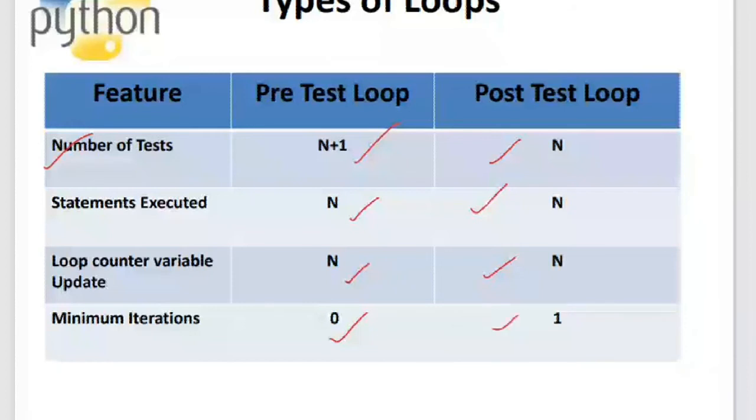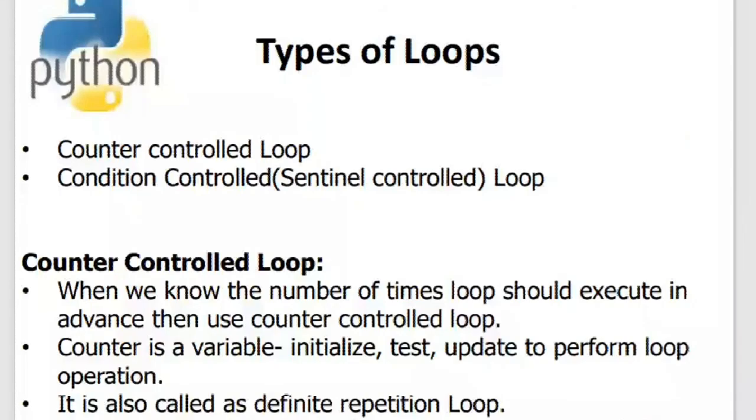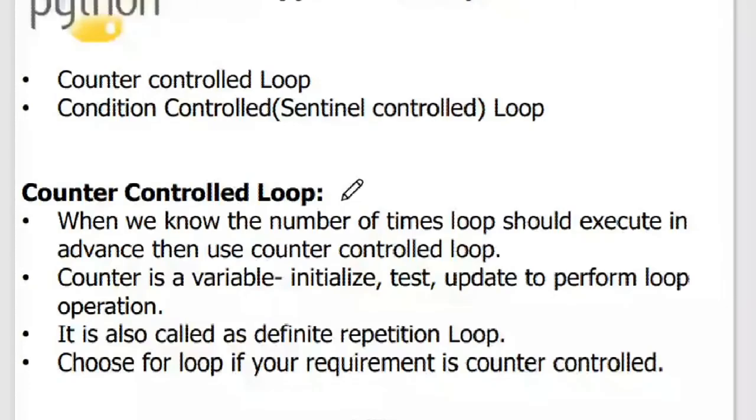Now comparing the counter control loop and the condition control loop. What is meant by a counter control loop? It means that there will be a counter, which is also called the loop control variable. The loop variable is initialized, then it is tested against some condition, and then it is updated to perform the loop operation. So this is called a definite repetition loop.